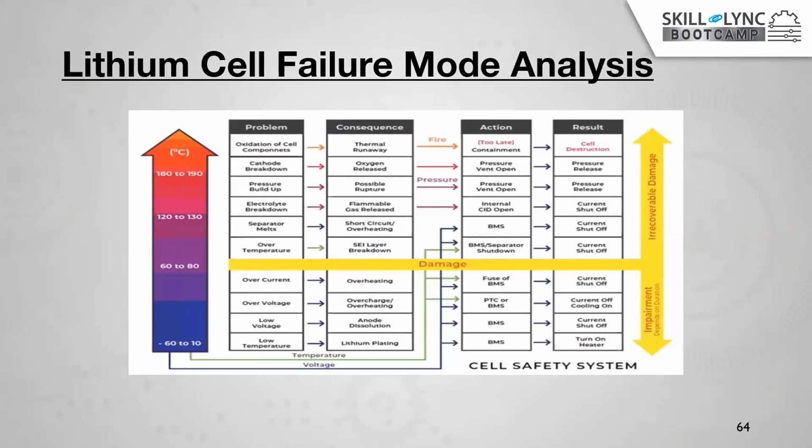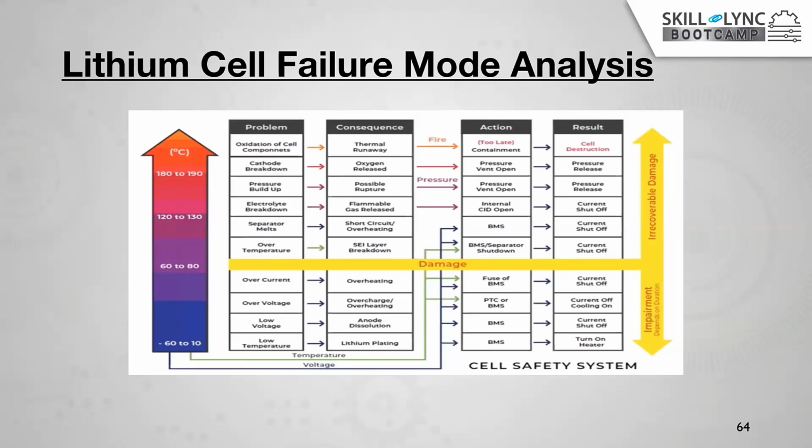One more small analysis I have given here: there are cell safety levels. If the temperature is going to increase, so what is the problem? It will indicate through one communication line. We can use CAN or some other communication technology, right? Suppose there is an over current or over temperature. When manufacturing the battery, there are different kinds of welding connections, wires, welding connections, everything.